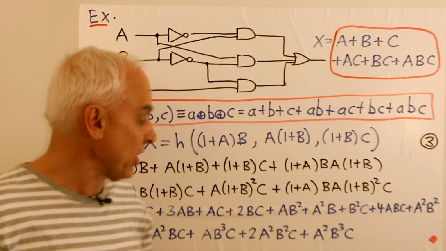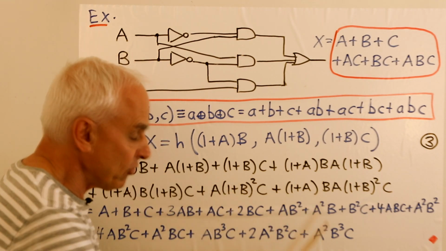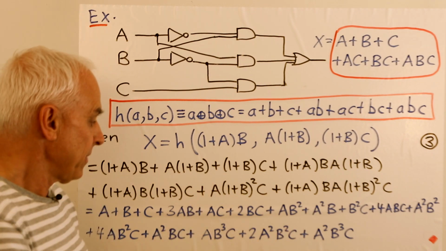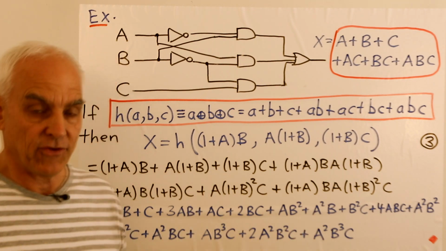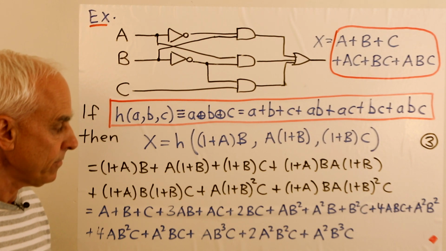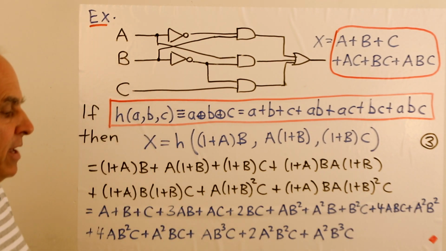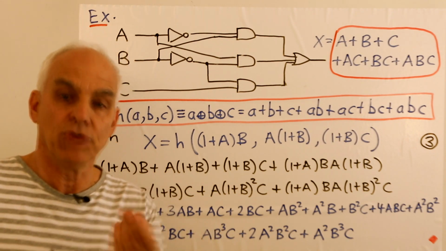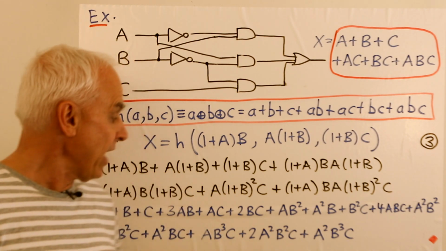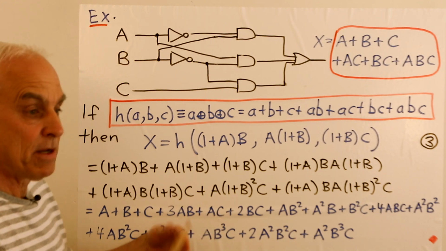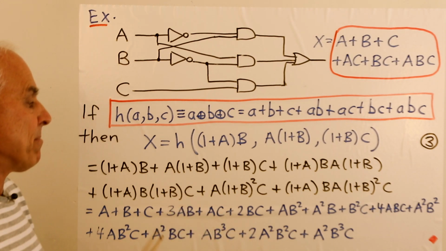And the other kind of reduction is that we have to reduce all the exponents. So a squared is just the same as a. B cubed is the same as b, and so on. So if we did that here, how would we actually do that? The simplest thing would probably be to do the mod 2 reduction first and simplify all the coefficients mod 2.